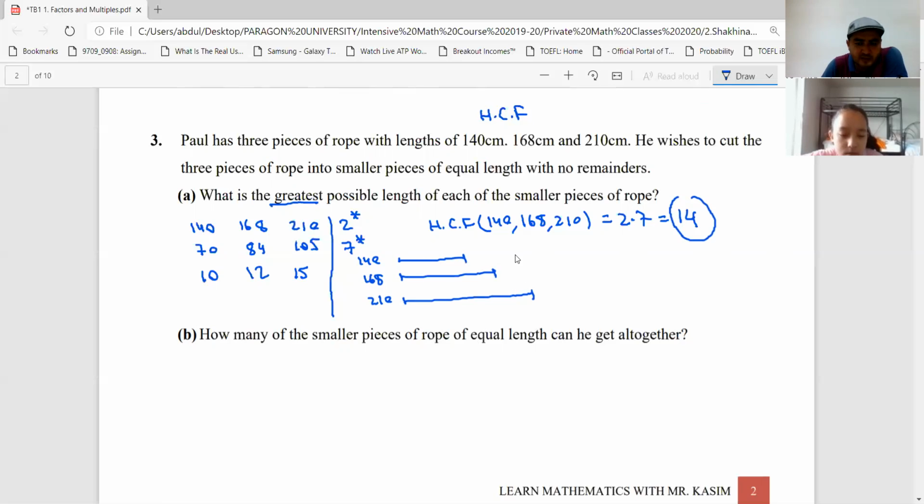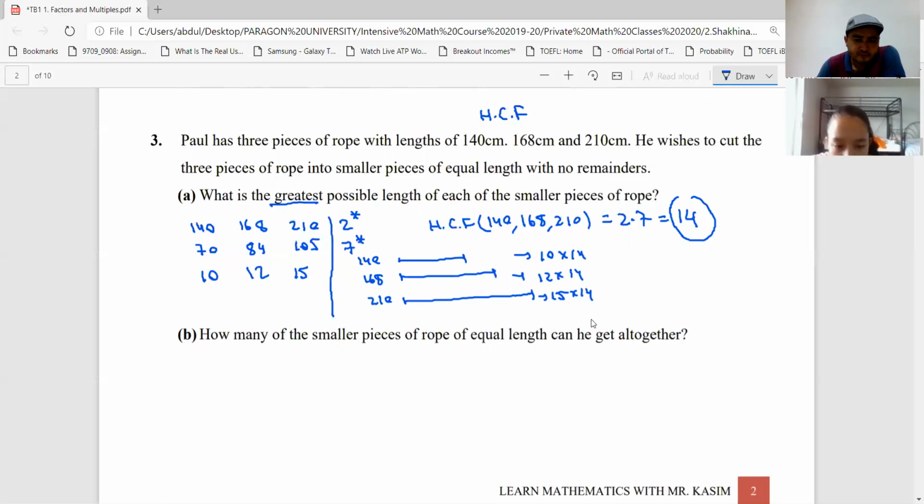This one, I can cut this into how many pieces? 10. That is 10 times 14. How about this one? If you divide by 14, that is 12. 12 times 14. And how about this one? If you divide this by 14, that is 15.